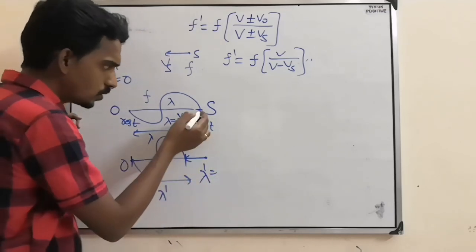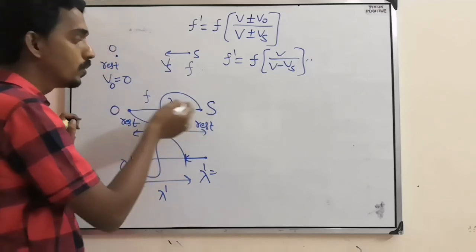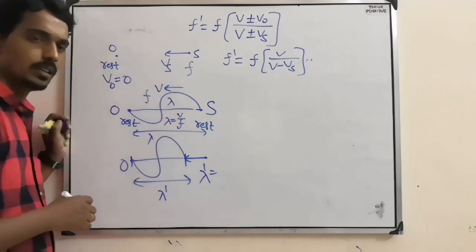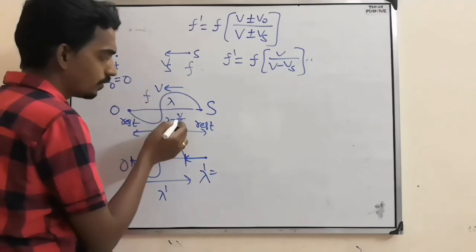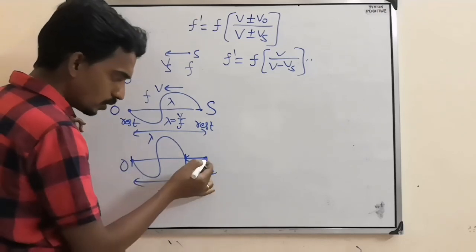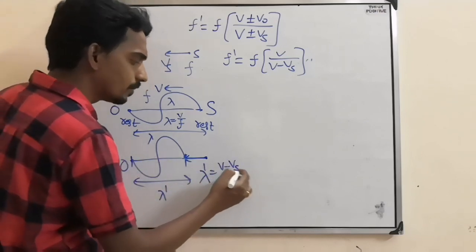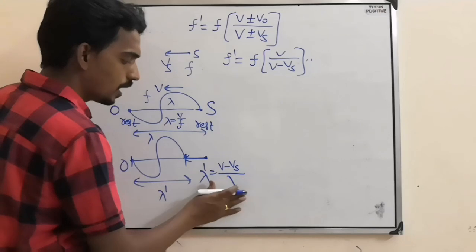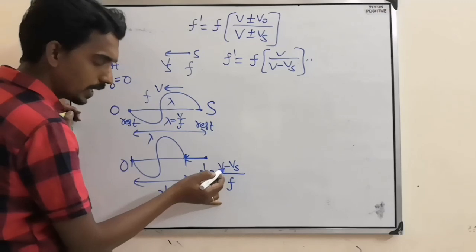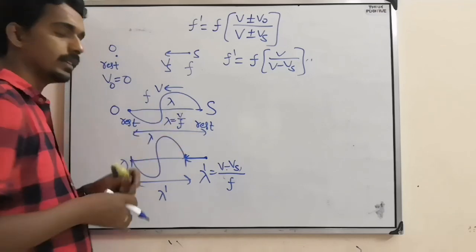See, here the source is at rest, but how is sound reaching the observer? Sound will travel with some speed. What is the speed of sound? V. So here the formula will become V by F. But here the relative speed will become, see, the source is coming, so V minus Vs by F. So here the numerator is V, here the numerator is V minus Vs. So the numerator decreased, which means the wavelength decreases.